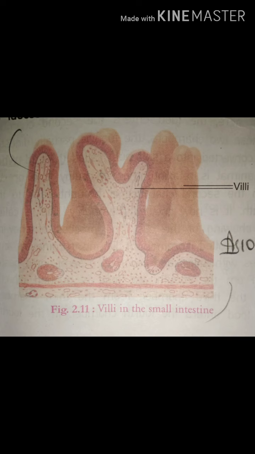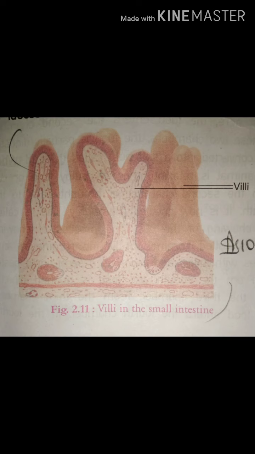But the question may arise: why are the other organs of the intestine not able to absorb food, and why is only the small intestine absorbing it? As I told in the last classes, the small intestine has finger-like structures, as you can see in figure 2.11.